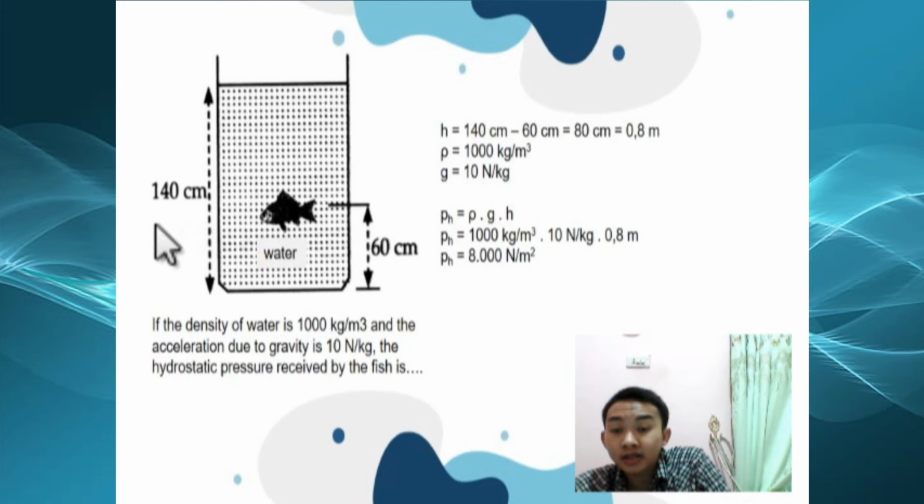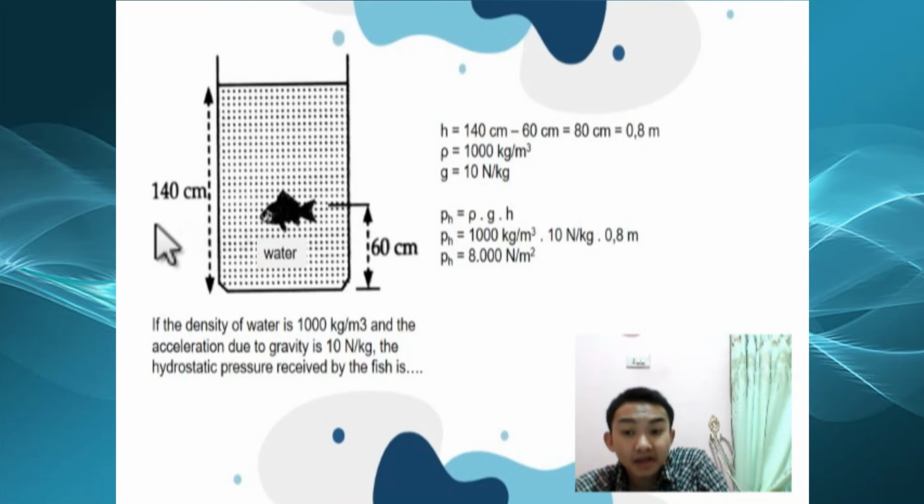Then, density of water or rho is 1000 kilogram per cubic meter and the acceleration due to gravity is 10 newton per kilogram.